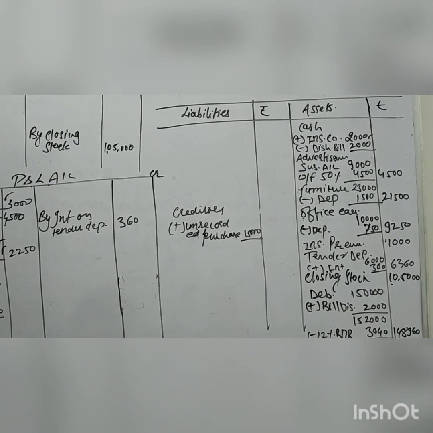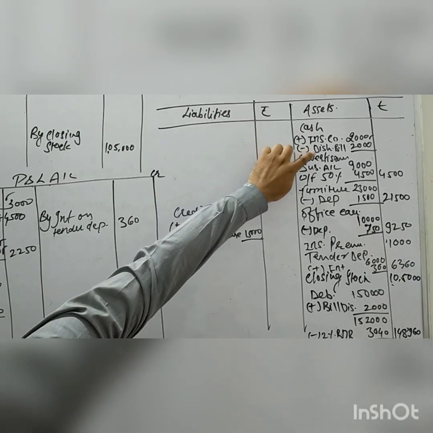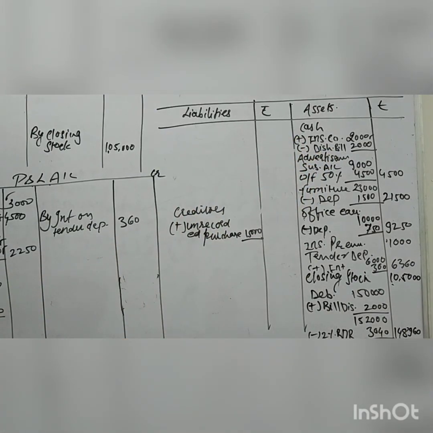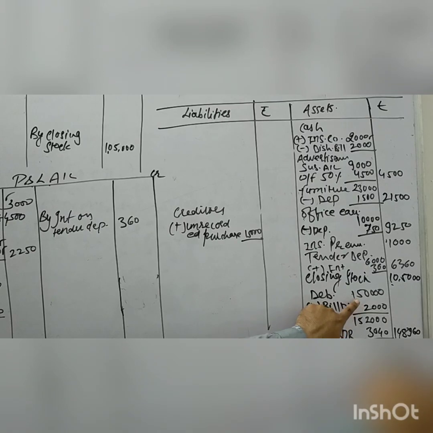The next item given: a discounted bill of rupees 2000 was dishonored on 30th 3 2017, which was earlier discounted with the bank. Okay, bill discounted means cash will reduce. So you can see the cash will reduce by 2000 rupees, first effect, and the second effect, it will increase our debtor. So the dishonored bill will be added to the debtor value.